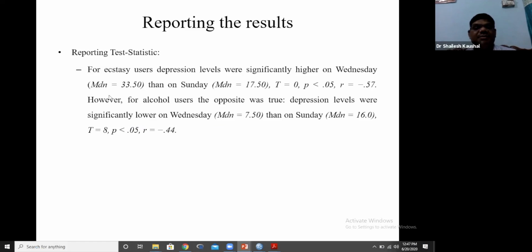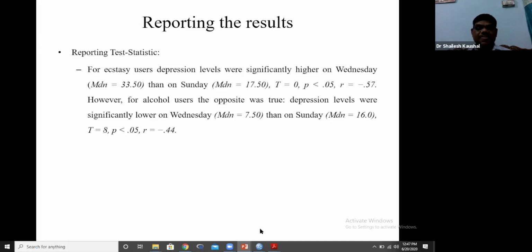The Wednesday median score was 33.45 and the Sunday median score was 17.5. The p value is less than 0.05, that is 0.012, our p value. So we can say that the depression level of ecstasy tablet users was significantly higher on Wednesday in comparison to Sunday.